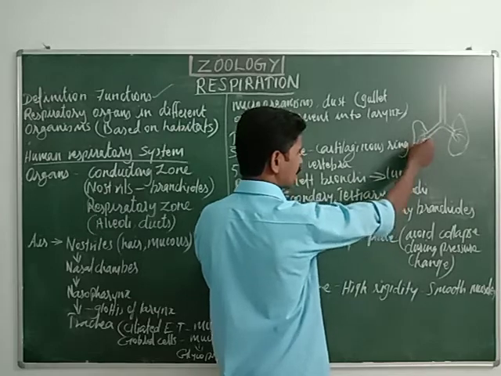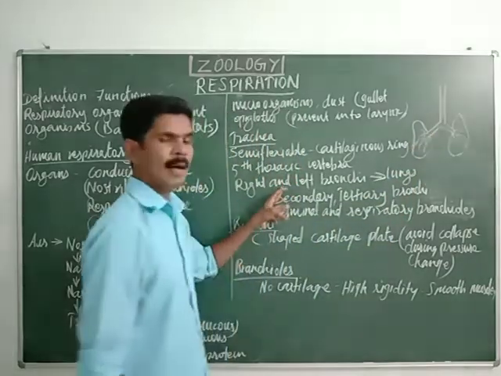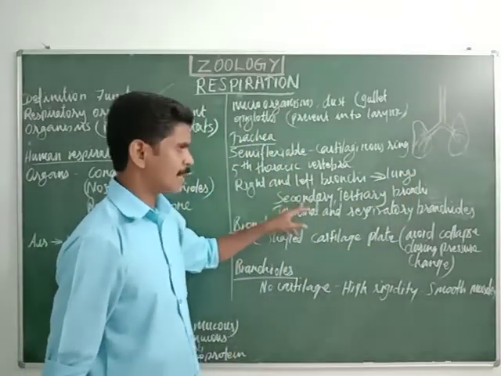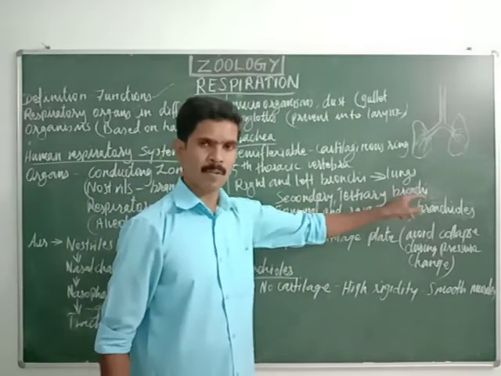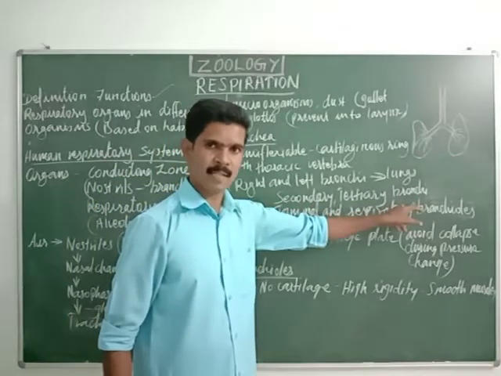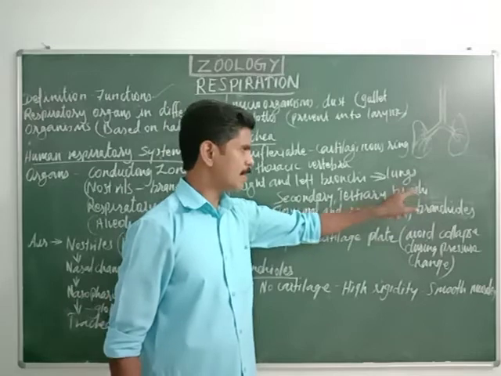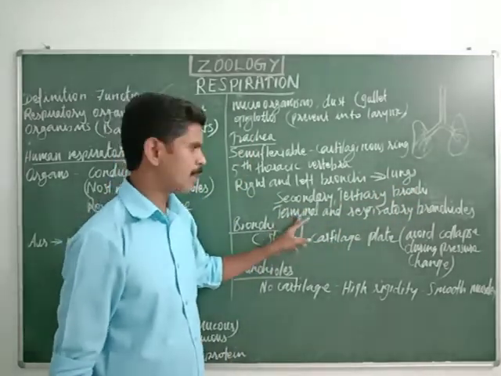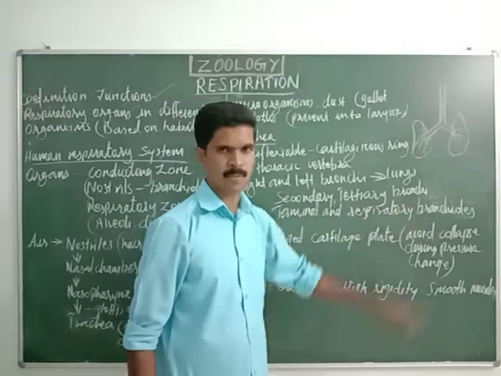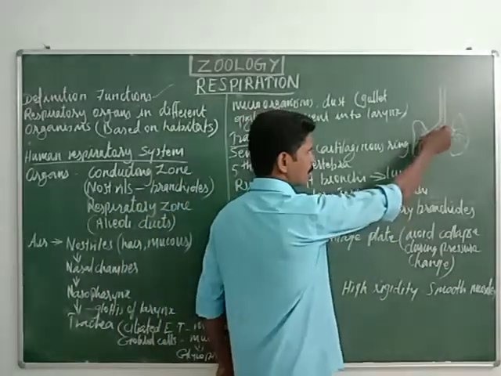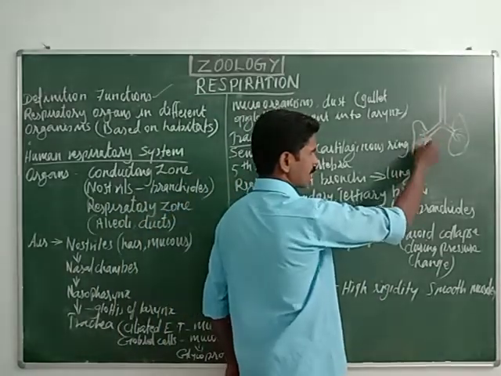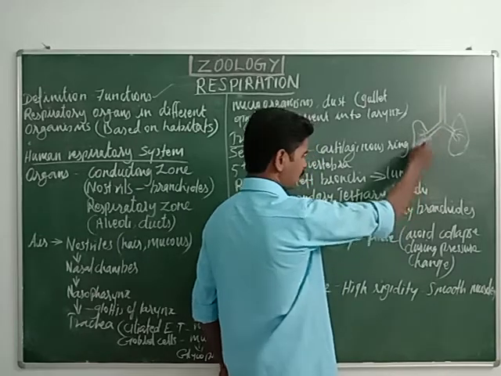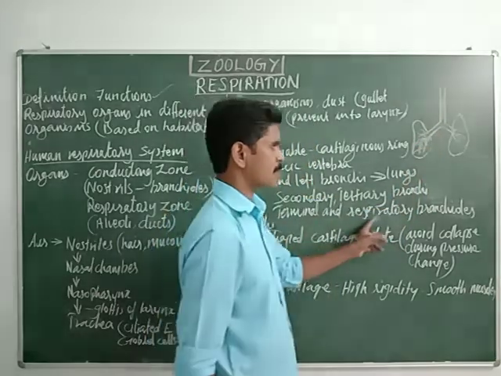Then inside the lungs, these two branches are again divided into secondary and tertiary branches. The secondary and tertiary branches are again divided into terminal and respiratory bronchioles. Just imagine the branching: first the secondary and tertiary branches, and next the terminal and respiratory branches.